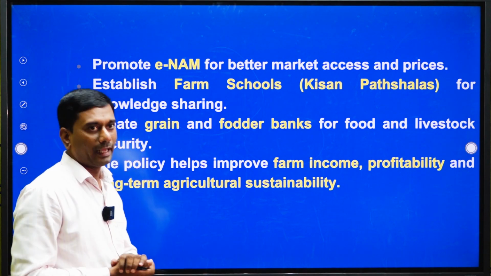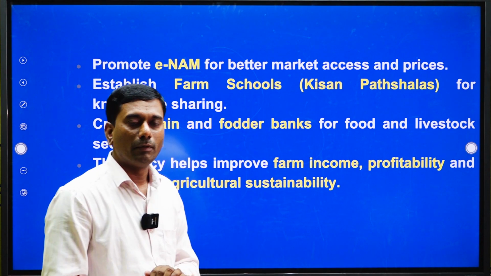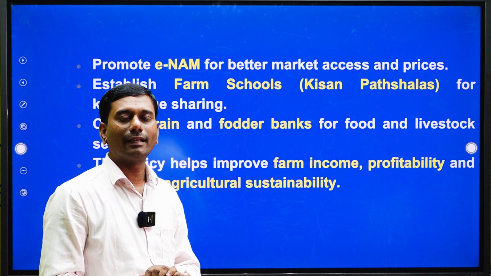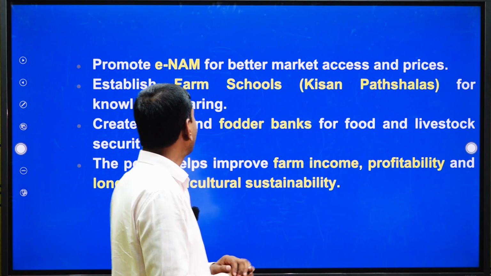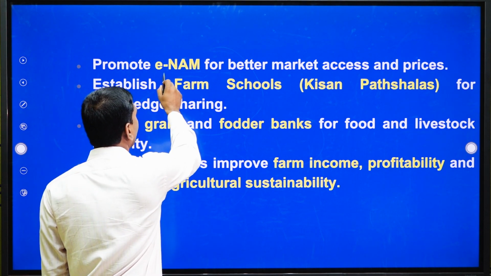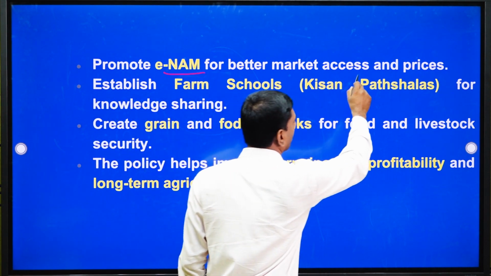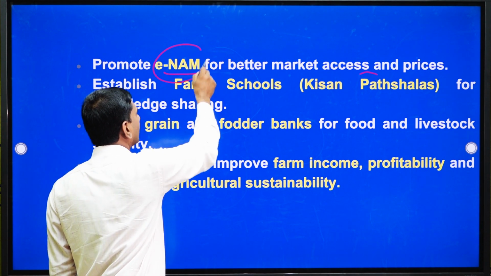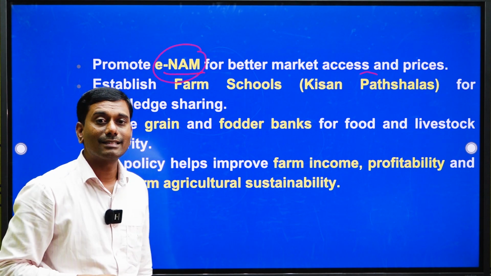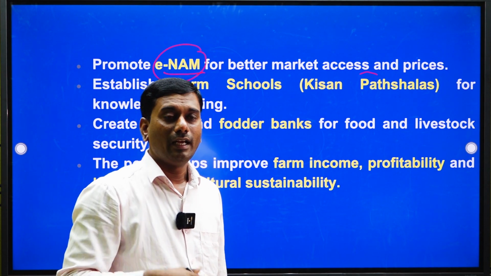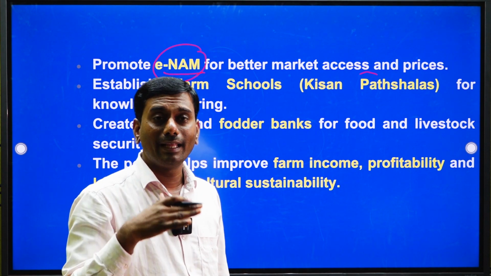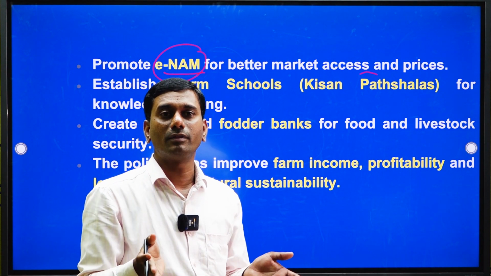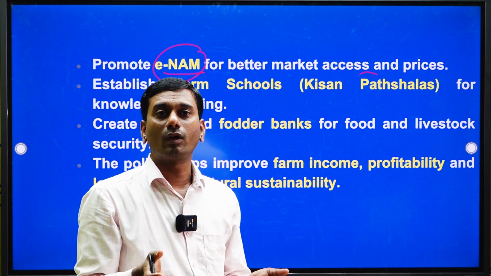Apart from that, MS Swaminathan has made certain other recommendations. It promotes eNAM for better market access and prices. As we all know, eNAM is the Electronic National Agriculture Market System. It is an online trading platform for farmers to link across the APMCs, connecting with the local mandis.